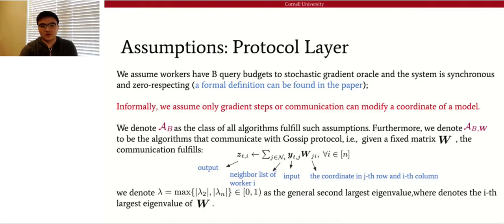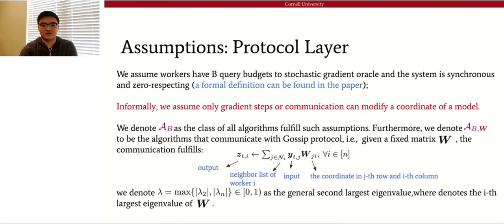So further, we denote A_B as the class of all algorithms that fulfill the zero respecting assumption, but we use A_B,W to be the subset of algorithms that use the gossip protocol, which is given a fixed matrix W. We denote y_t^i and z_t^i to be the input and output of such protocol on worker i at the t-th iteration.